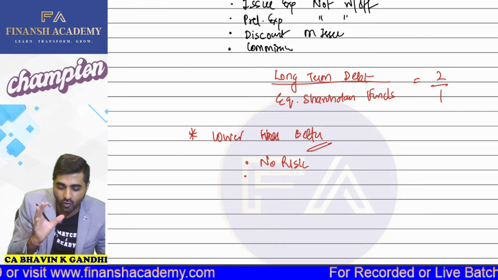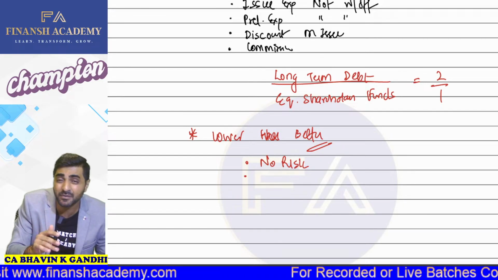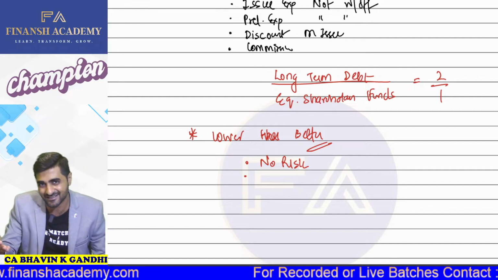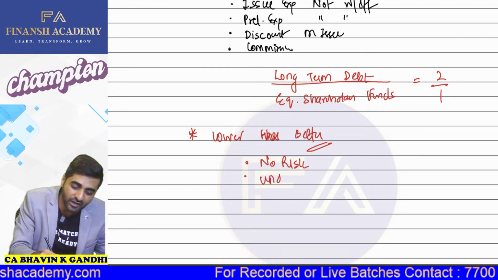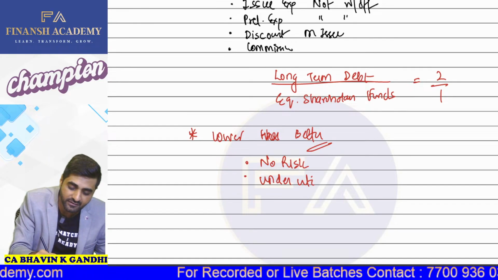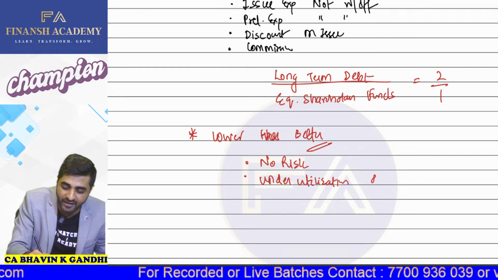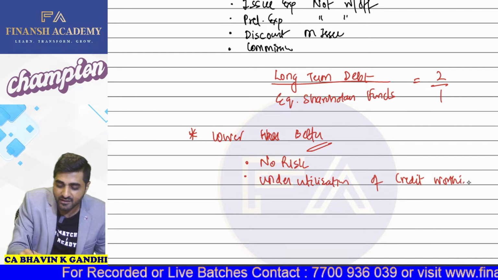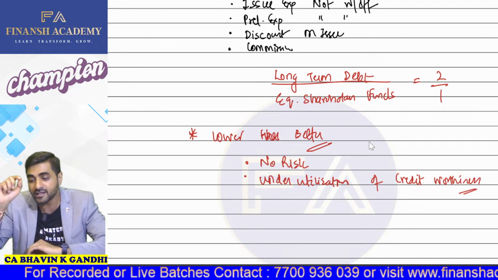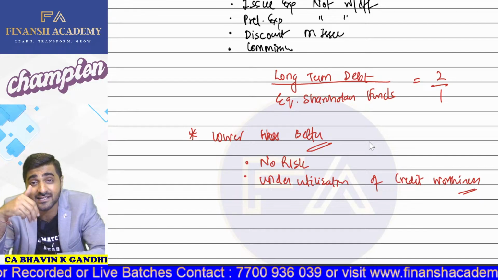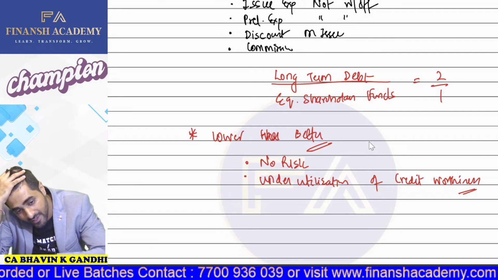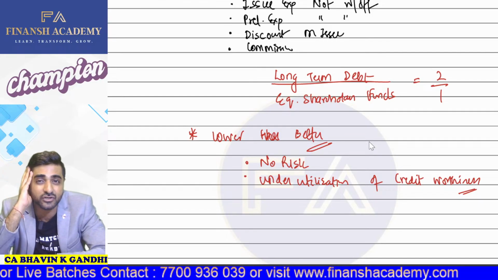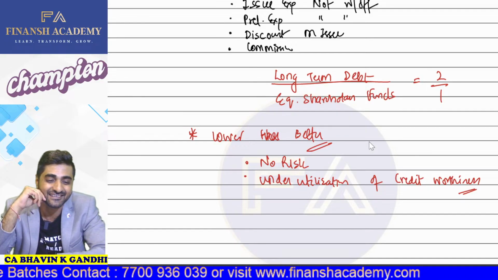But also, can I say that the company is not utilizing its credit worthiness? Okay. So hence we can also say underutilization of credit worthiness. My dear students, I am explaining you all these things from the perspective that if in examination they ask you MCQs as well, that a lower debt equity ratio also indicates dash.